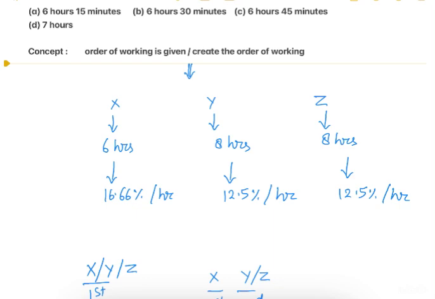Here X has the maximum efficiency. So to complete the work in minimum time, we will use the person X most of the time. Then only our time to complete the work will be minimum.